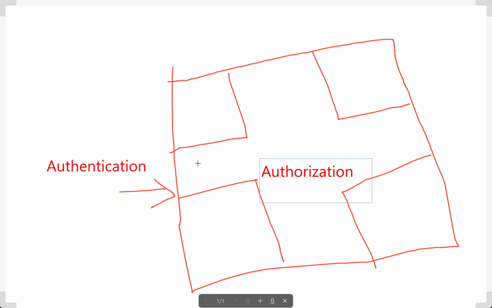For example, you have something called RDS here, that is your DB service, and you have production databases stored in this RDS. You can't log in to the AWS account and delete this production DB, right? You are not authorized for that. So what you can do inside this AWS account, you call it authorization.